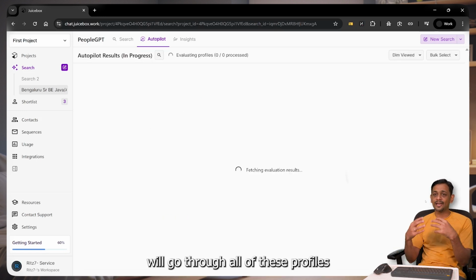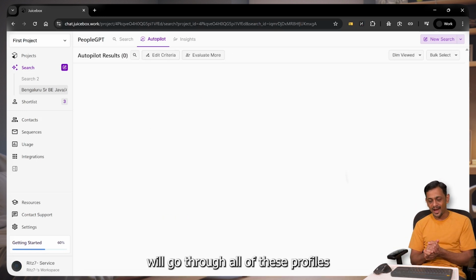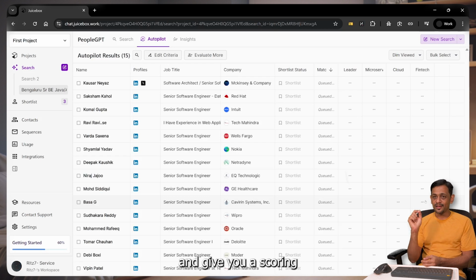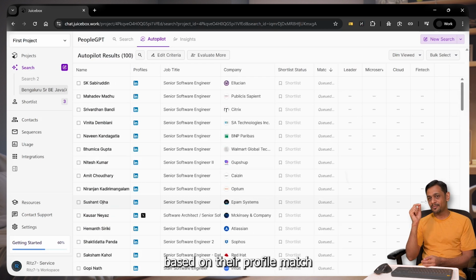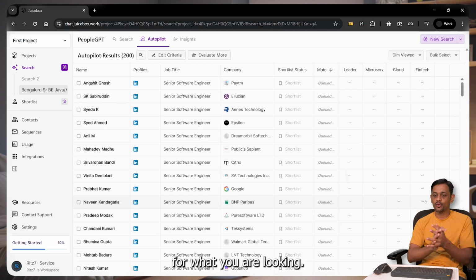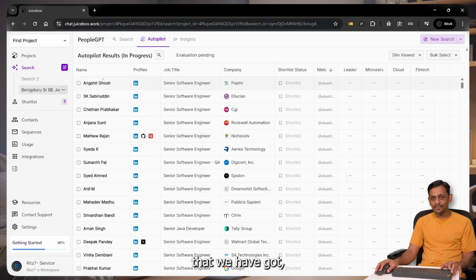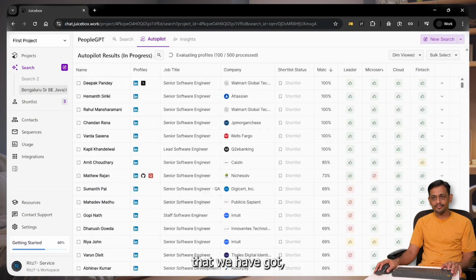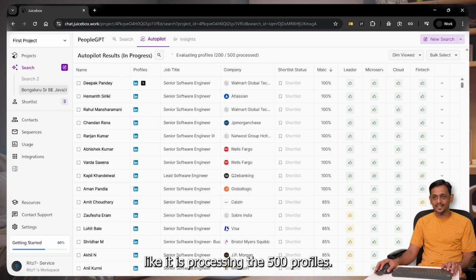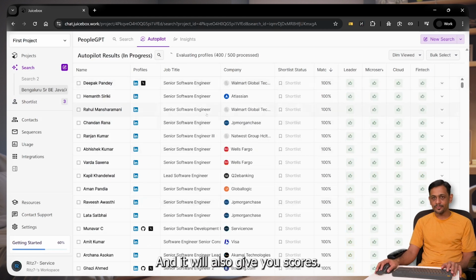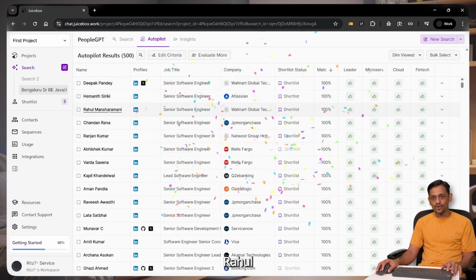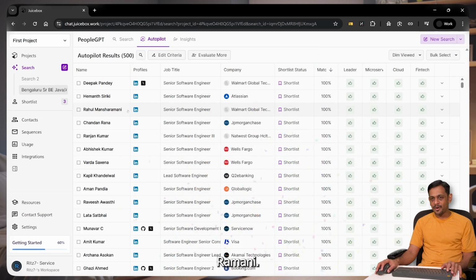What it does is it will go through all of these profiles and give you scoring based on their profile match for what you're looking for. So you can see that it is processing the 500 profiles, okay, and it will also give you scores. You can see that we have got Deepak Pandey, then Hemant Siriki, Rahul Mansharami,